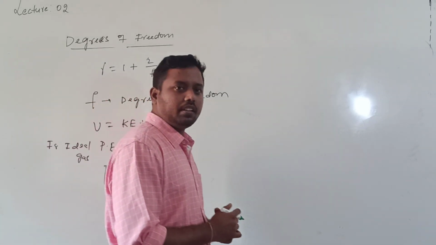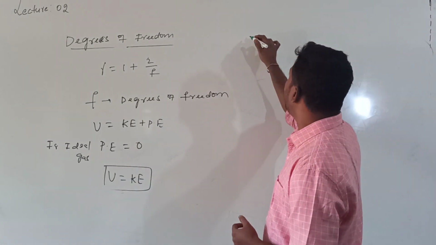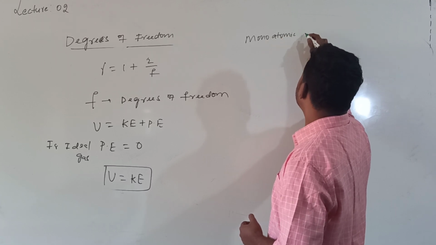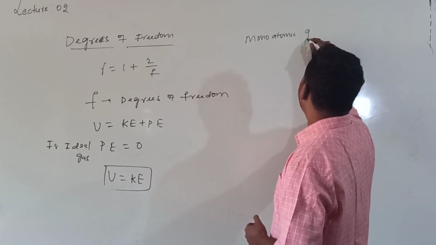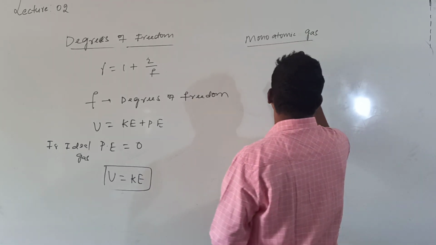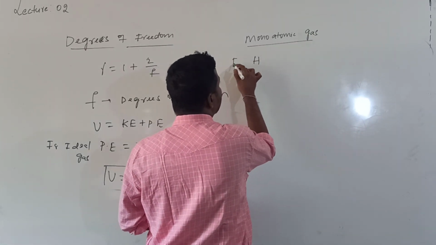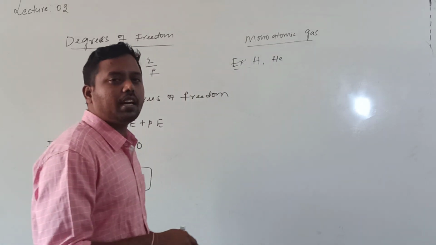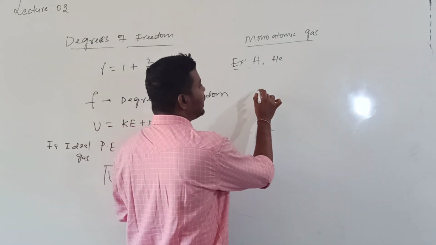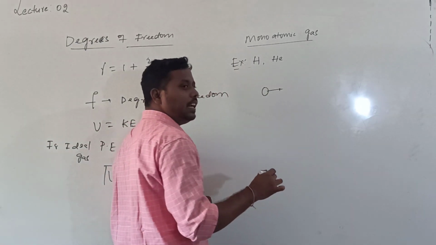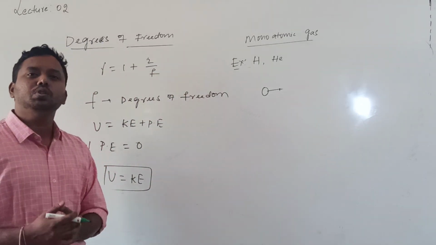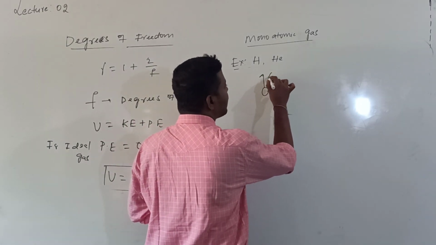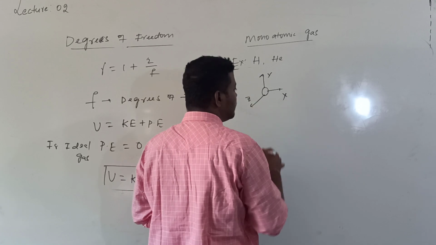If I consider a monoatomic gas, what is the meaning of monoatomic? It has single atoms, like helium. For this monoatomic gas, a single atom can move along three mutually perpendicular directions: along the x-axis, the y-axis and the z-axis.